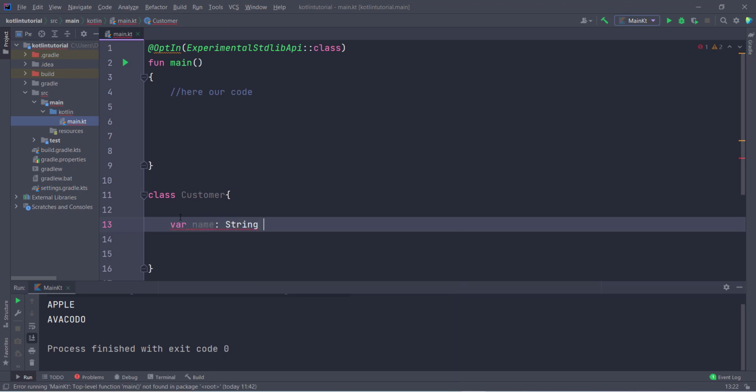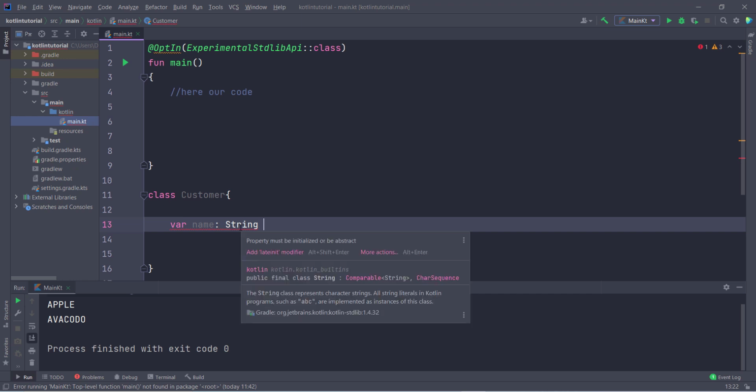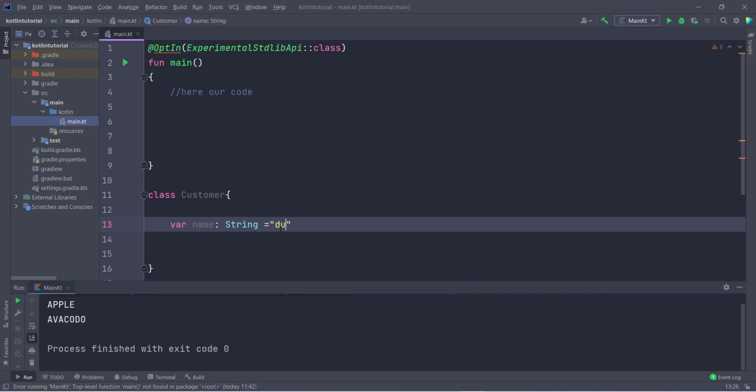So now the problem is, in this you must assign a dummy value inside this variable, otherwise it is going to show an error. You can see it says the property must be initialized or be abstract. So you must initialize the property. So I simply give a dummy value inside this. Now I can access this property.